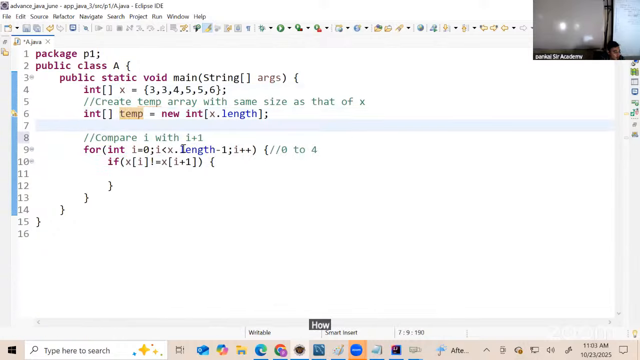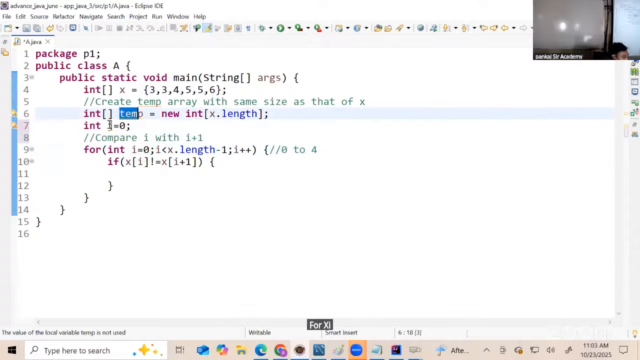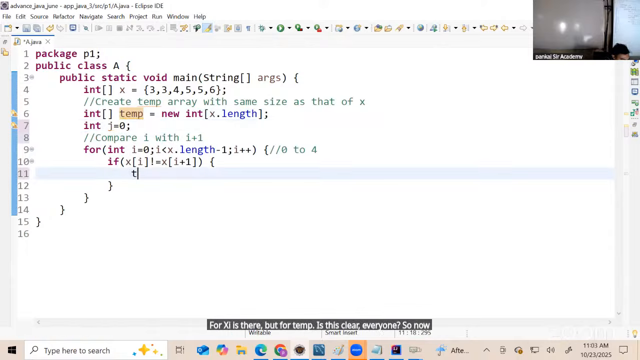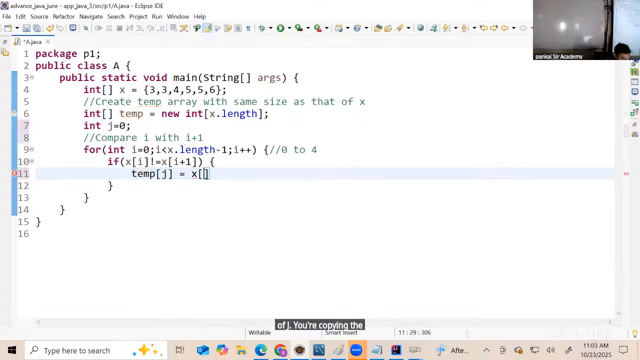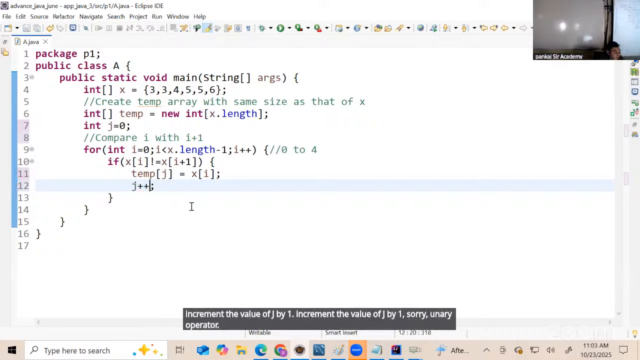How to copy? So firstly, I will create one index j is equal to 0 for temp. For x, I is there. But for temp, is this clear everyone? So now we are going to type here temp of j. You're copying the value to temp of j from x of I. From index I, you're copying to j. And after you copy the value to j, increment the value of j by 1, with the unary operator. Is this clear?